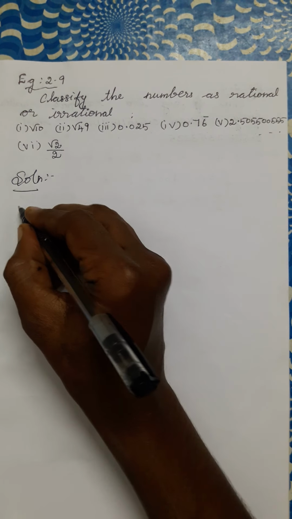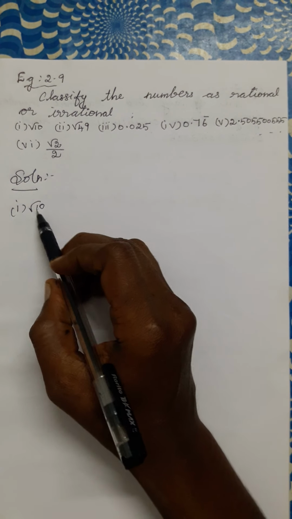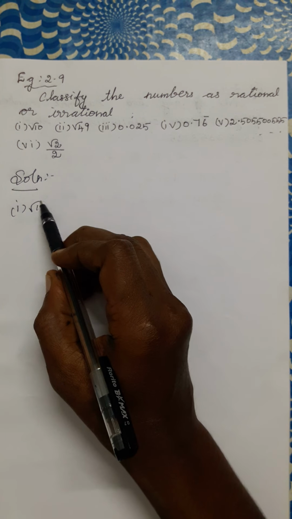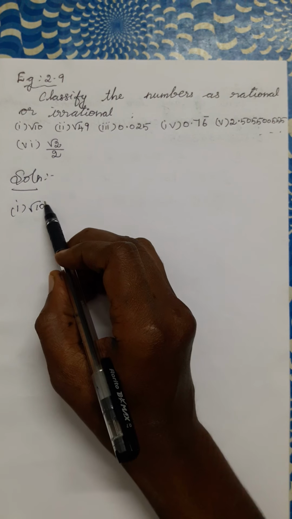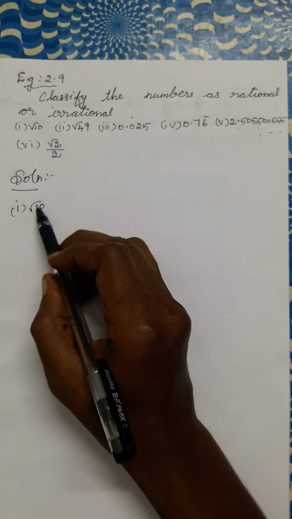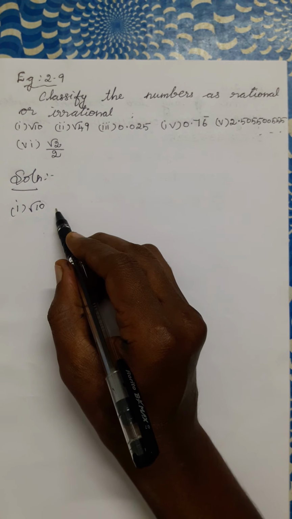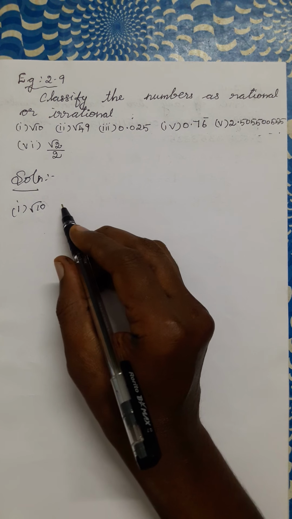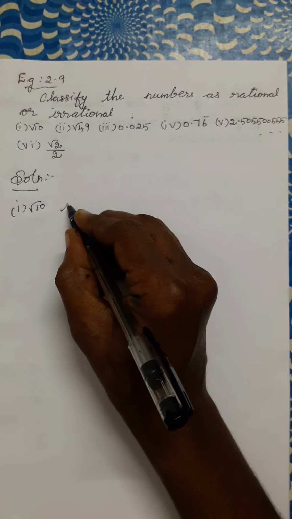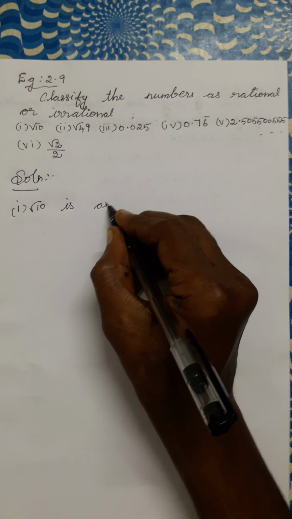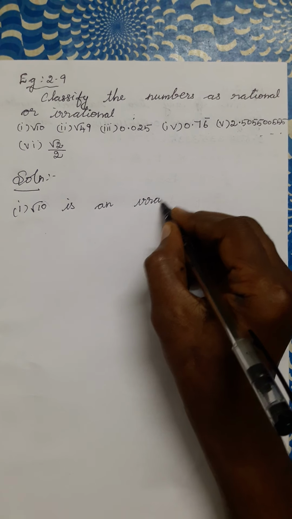First question, root 10. Check the number 10. Whether 10 is a perfect square? No, 10 is not a perfect square. Inside the square root, a number that is not a perfect square means that number is an irrational number. Therefore, root 10 is an irrational number.